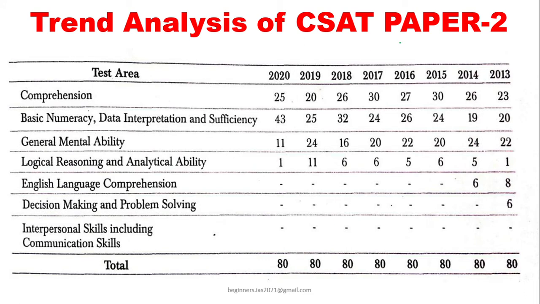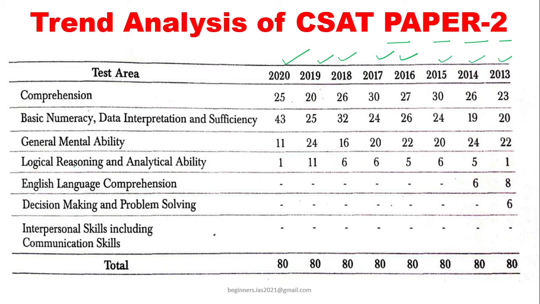This trend analysis of the CSAT paper is very important. One has to analyze at least the last 5 years' question papers. If you analyze the last 10 years, well and good, or else just analyze the recent trend properly.